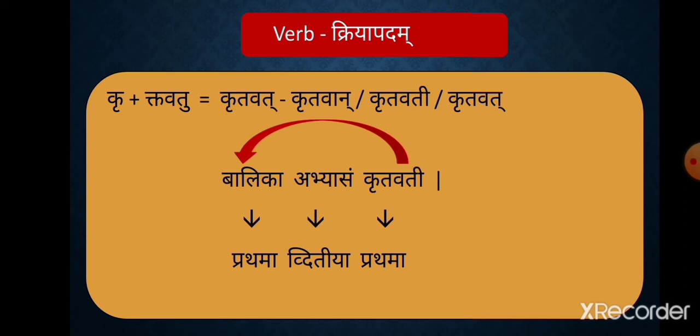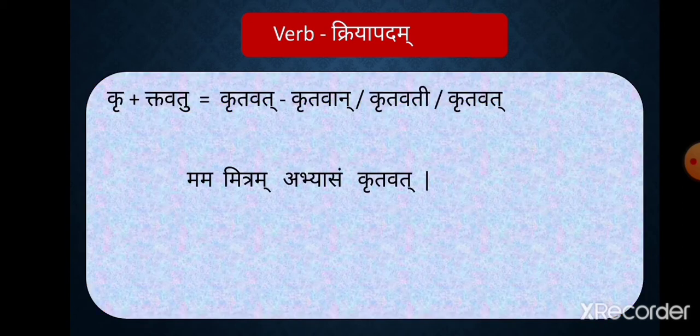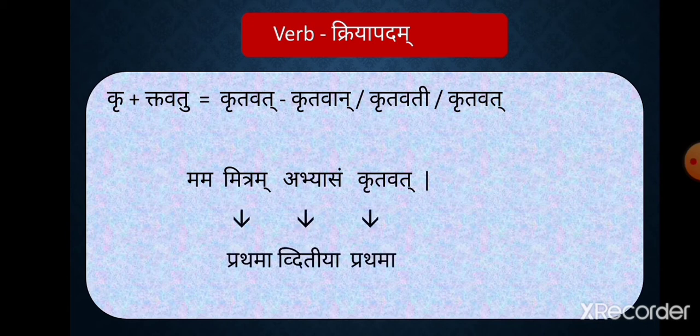Let's see one more example. Mama mitram abhyasam krutavat. In this sentence, the word mitram is the subject, abhyasam is the object, and kru plus ktavatu pratyay form is used in napunsakalingam ekavachanam because the subject of the sentence, that is mitram, is used in napunsakalingam ekavachanam.